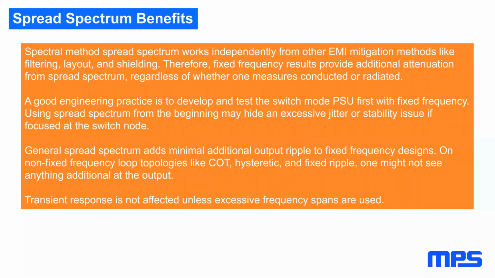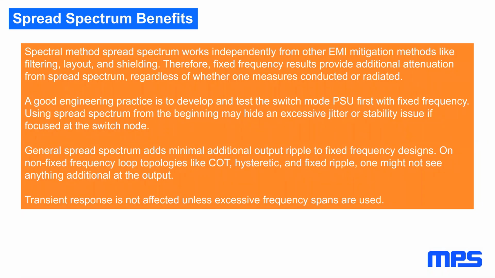So it always works in addition to the other methods of EMI improvement. A good engineering practice is to develop and test your power supply, especially also for stability and so on, in a fixed frequency setting, because there, if you look with the scope on the switch node, you can see any, say, instability issues.